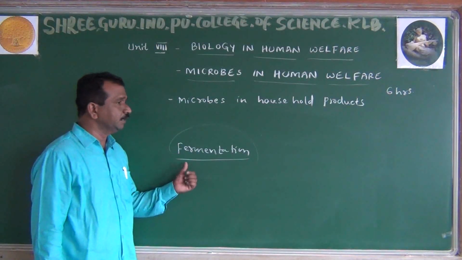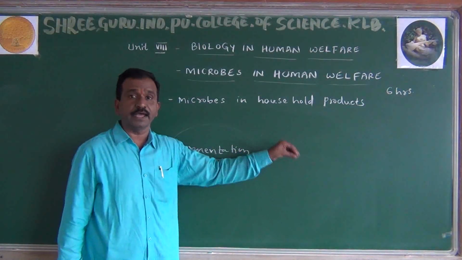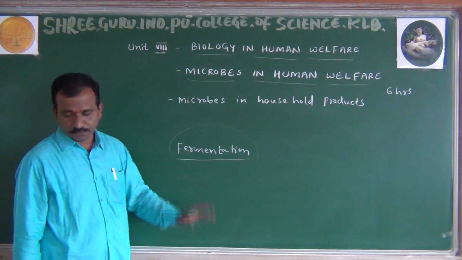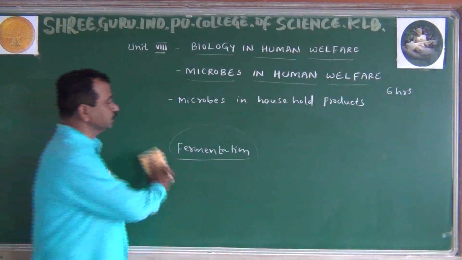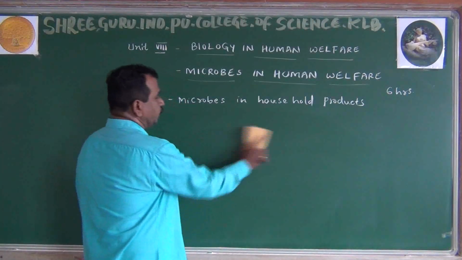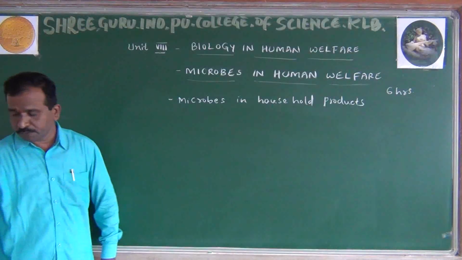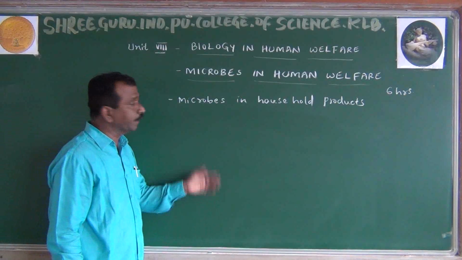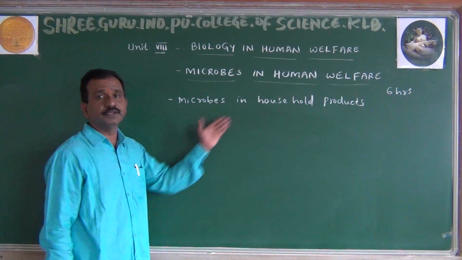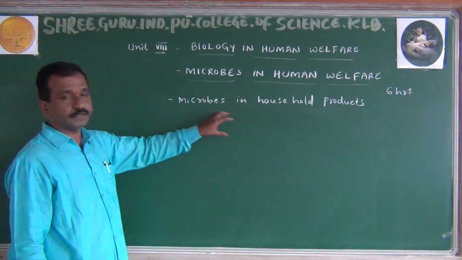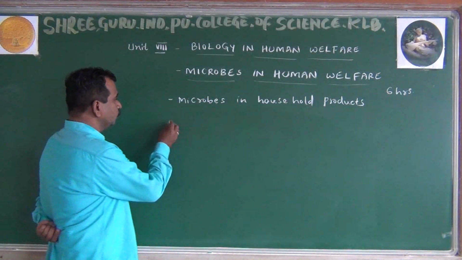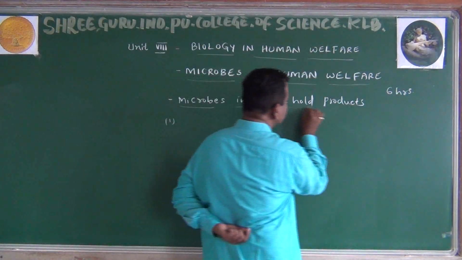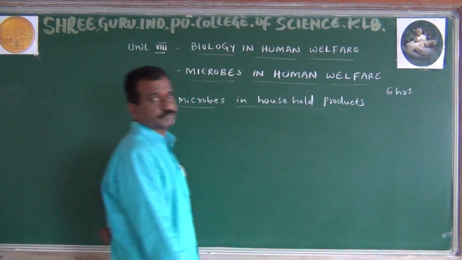Fermentation is nothing but the degradation of the nutrients anaerobically. An anaerobic process is taking place. So that is called fermentation. So what we are observing is that in day-to-day life, whatever food materials we collect which are derived from microorganisms must be fermented food. Adu fermented food in the agriculture. One by one we are observing how these microorganisms are useful in household products.